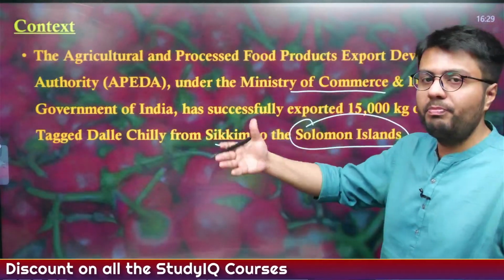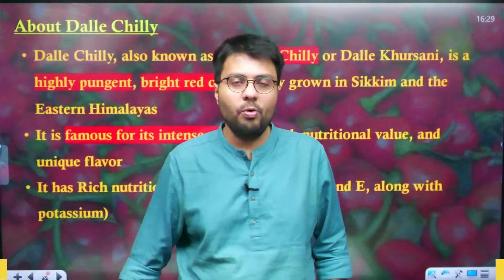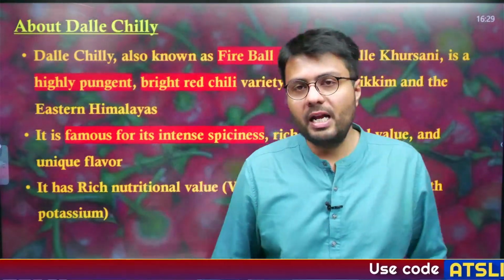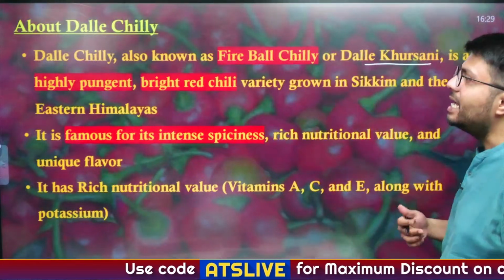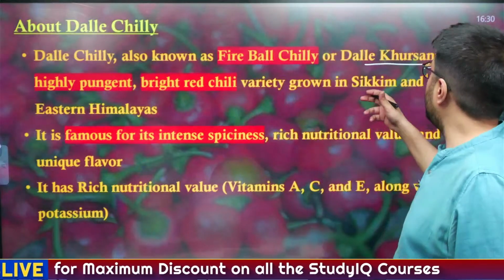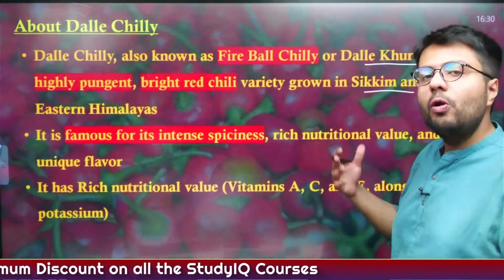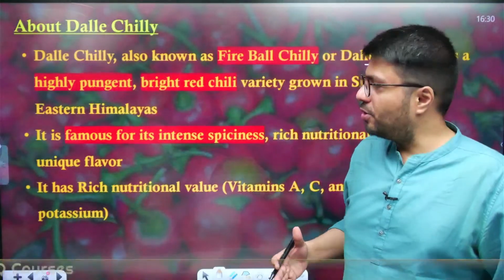So this brings our attention to this particular kind of chilli, which is grown in the northeastern states. Dalle chilli, which is also known as fireball chilli or dalle khursani, is a highly pungent, bright red colored chilli, which is grown in the Sikkim region and also in other eastern Himalayan regions, particularly in the northeastern region of our country.